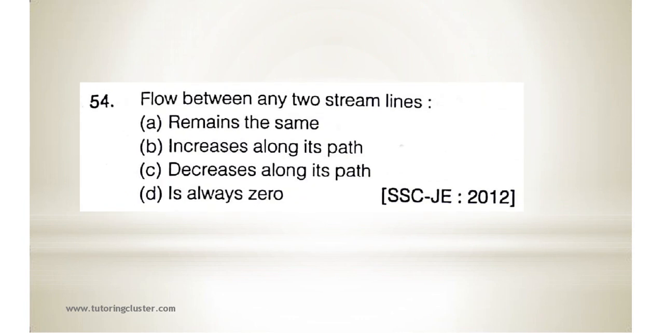Next, flow between any two streamlines remains the same, increases along its path, decreases along its path, is always 0. So basically if there are two streamlines, the flow will remain the same. Why the same? Because the mass content between the two streamlines will be the same. That's why the flow will remain the same.